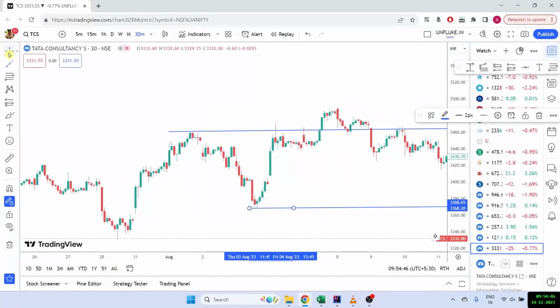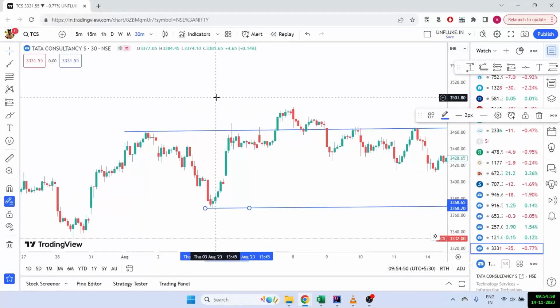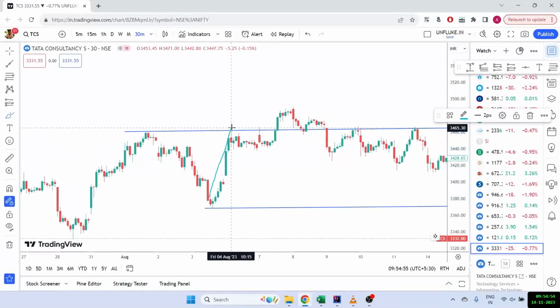Let's check that. Before we take the entry, we have to find out whether we are getting the break of structure or not. We can see that the market was going up, then it reversed, and then it went up. That means there was a break of structure here. But when there was a break of structure, it was close to the order block. So this is probably not a great time to take an entry, right?